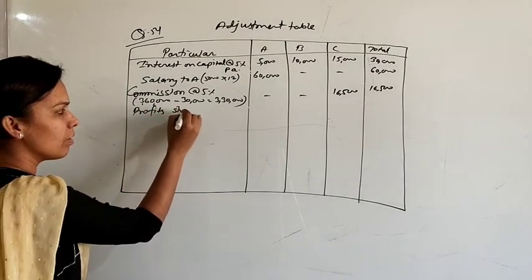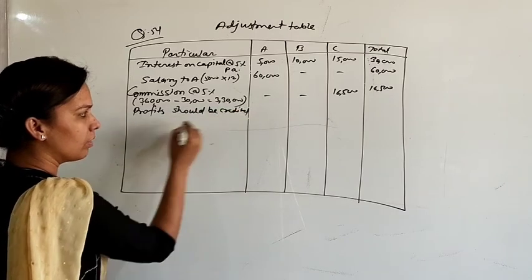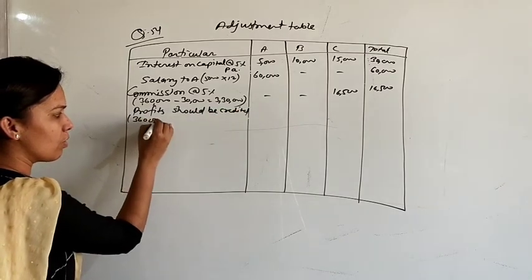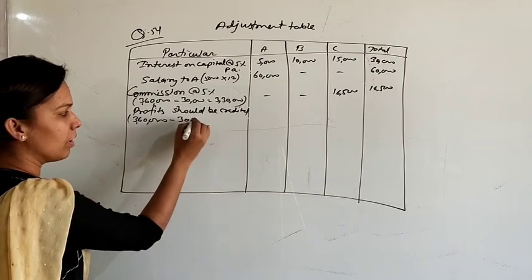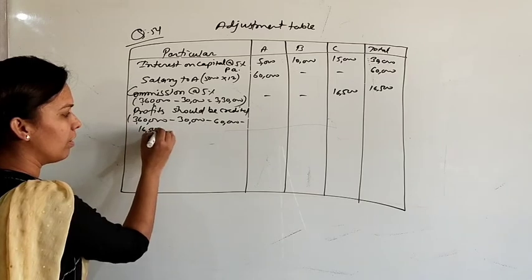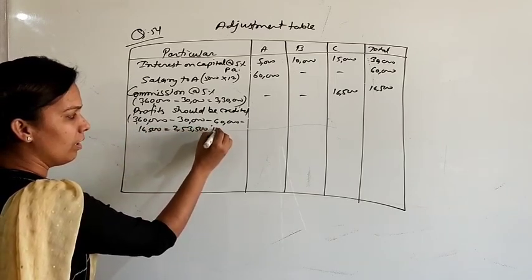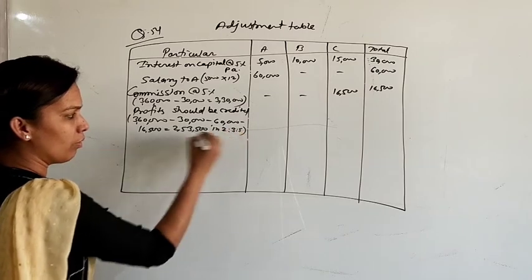Profits should be credited: 3,60,000 minus 30,000 minus 60,000 minus 16,500, then we get 2,53,500 in 2:3:5.